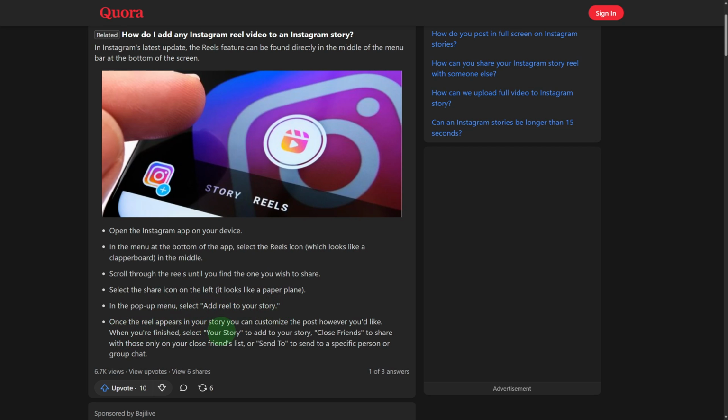Once the reel appears on your story, you're going to be posting however you would like. When you're finished, select your story and add to your stories or close friend to share with those who are in your close friends list. And yeah, so basically that is it for this process, and that's how you can share your Instagram story full screen. And yeah, make sure to give it a try.